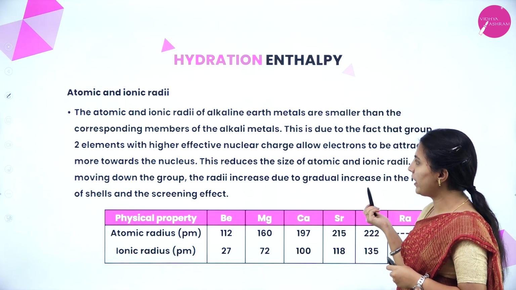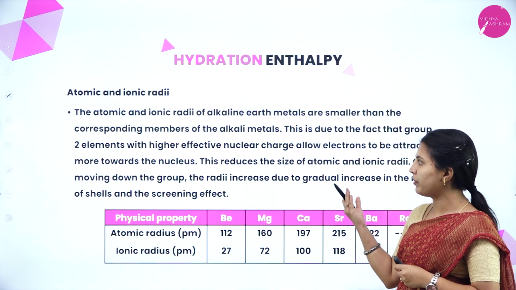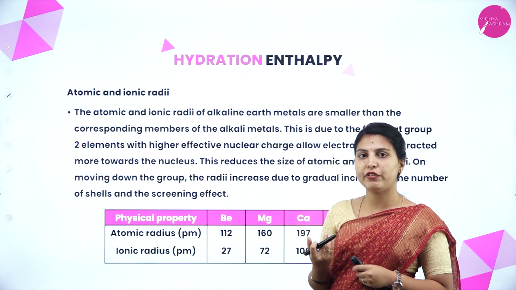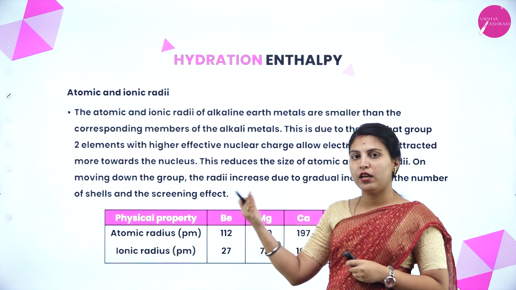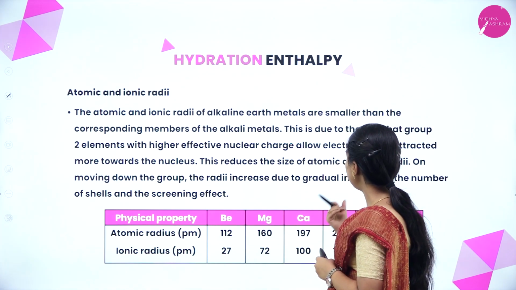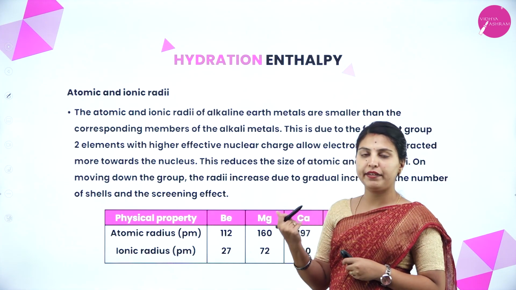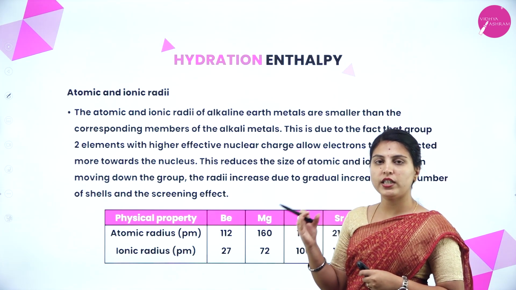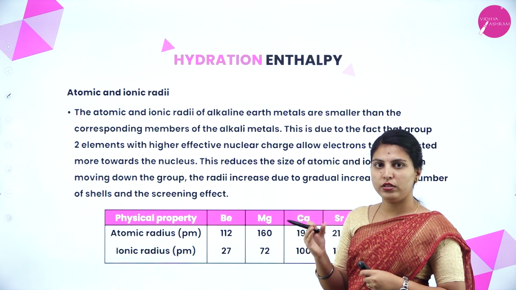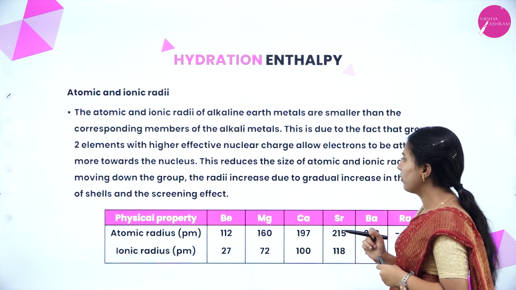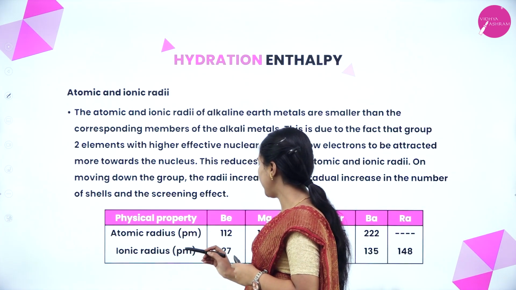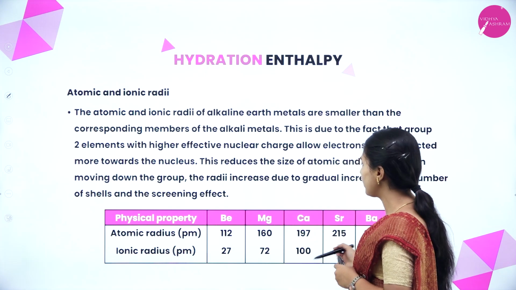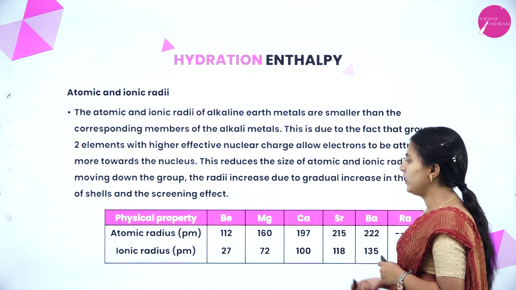The atomic and ionic radii of alkaline earth metals are smaller than the corresponding members of alkali metals. Because size is decreased, obviously atomic radii and ionic radii will also decrease when moving from left to right. This is due to group 2 having high effective nuclear charge, because the size is less, so the nucleus and the electrons have more effective nuclear interaction. See here, physical property: atomic radius from beryllium to radium keeps on increasing. Ionic radii also keep on increasing down the group.